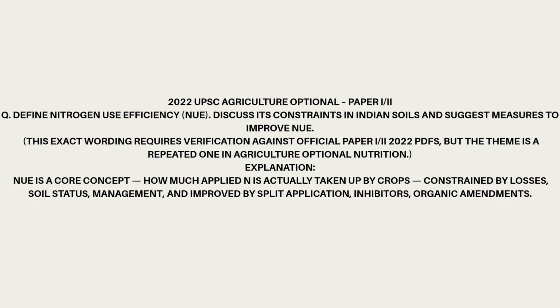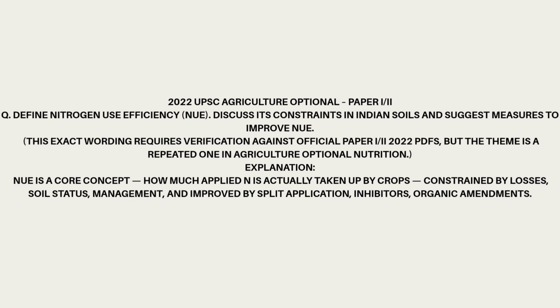2022 UPSC Agriculture Optional, Paper II. Q. Define nitrogen use efficiency (NUE). Discuss its constraints in Indian soils and suggest measures to improve NUE. This exact wording requires verification against the official Paper II 2022 PDFs, but the theme is a repeated one in agriculture optional nutrition.